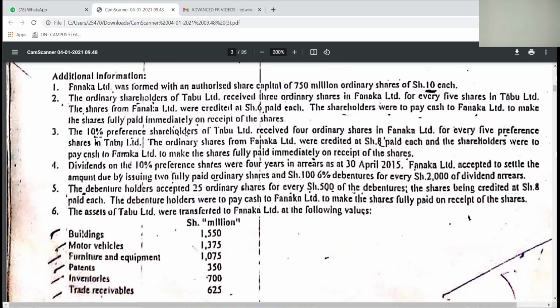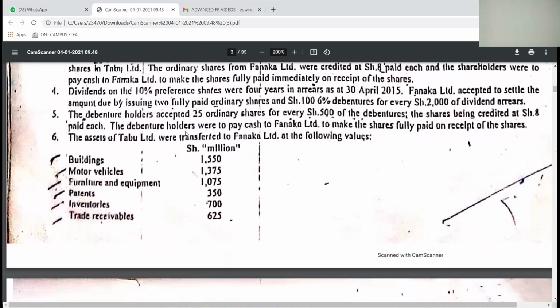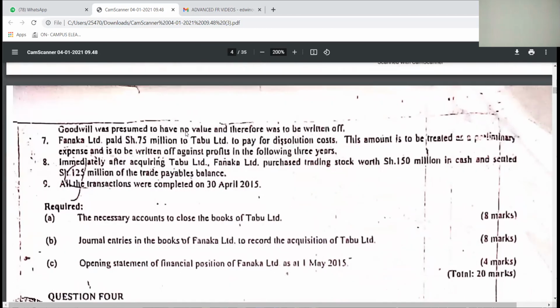The assets of Tabu were transferred to the new company, Fanaka, at the following values. Number 7, Fanaka Limited paid 75 million to Tabu to pay for the dissolution cost.